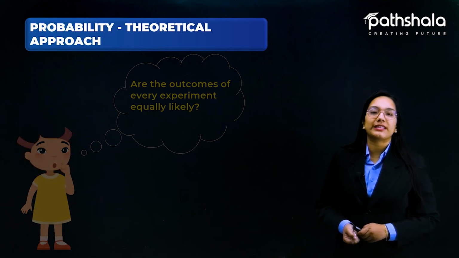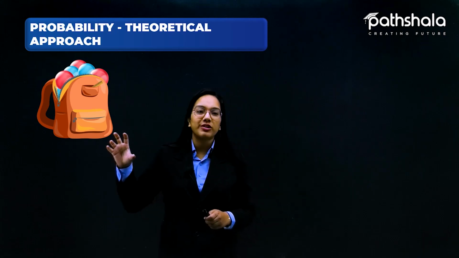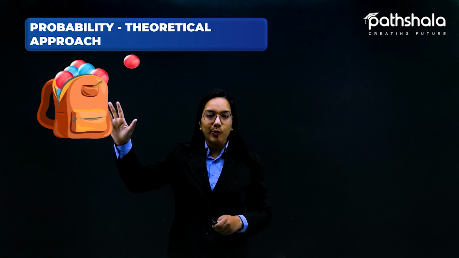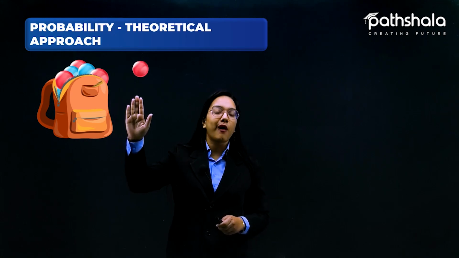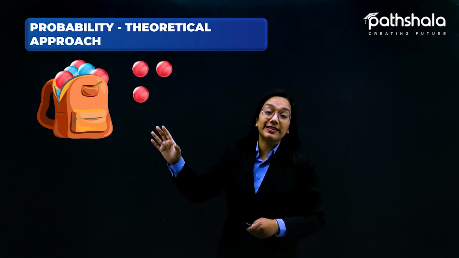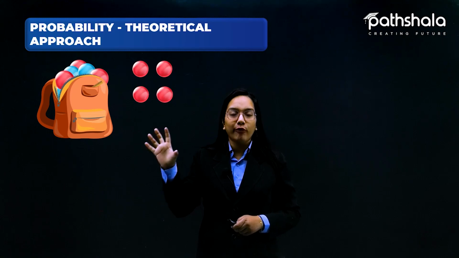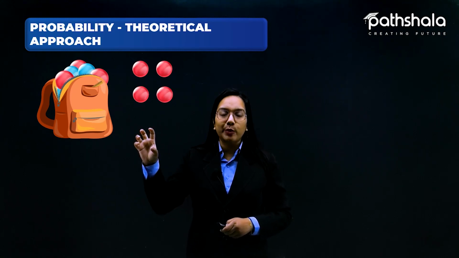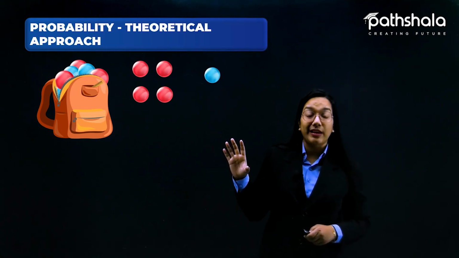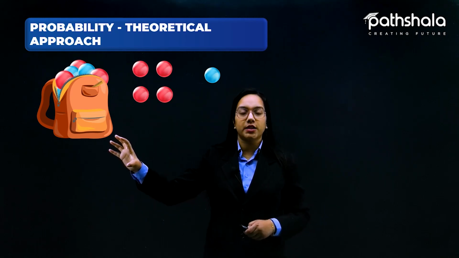So let us suppose I have this bag which is full of balls, and let us suppose I take balls one by one out of this bag. The very first ball that I'm getting is this pink ball. Again I'm getting a pink ball. Again this is my third pink ball. This is again my fourth pink ball. So we have four pink balls over here. Now let us suppose I again take a ball out of this particular bag, and I'm getting one blue ball. It means there are a total of 5 balls in this particular bag.